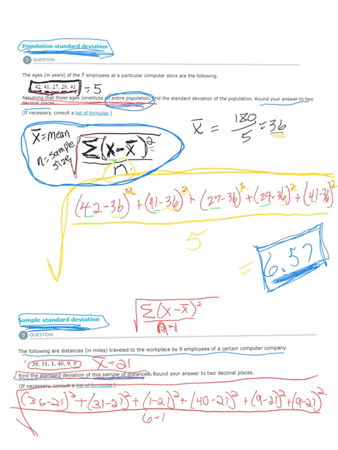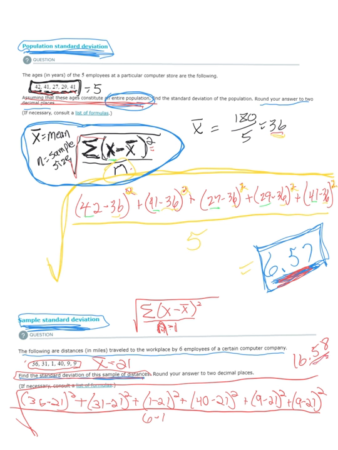I'm going to do that real quick and see what I get. I'm coming up with 16.58 when I round it to 2 decimal places. So our standard deviation for this sample is 16.58. That's a good bit bigger than what we had up here.